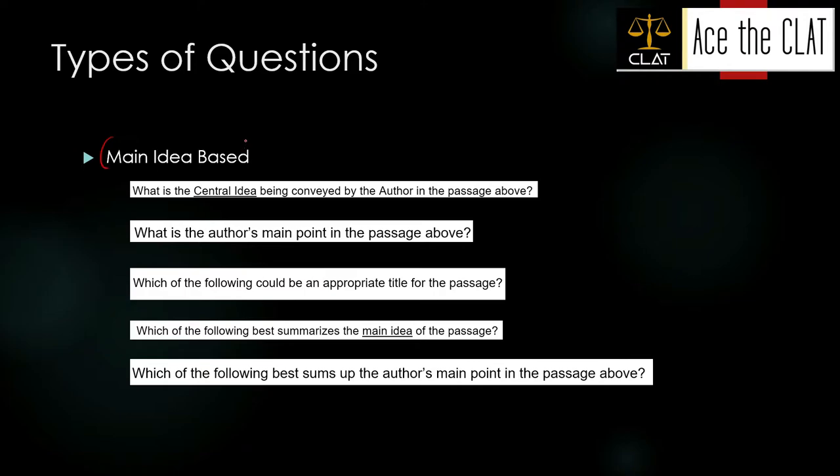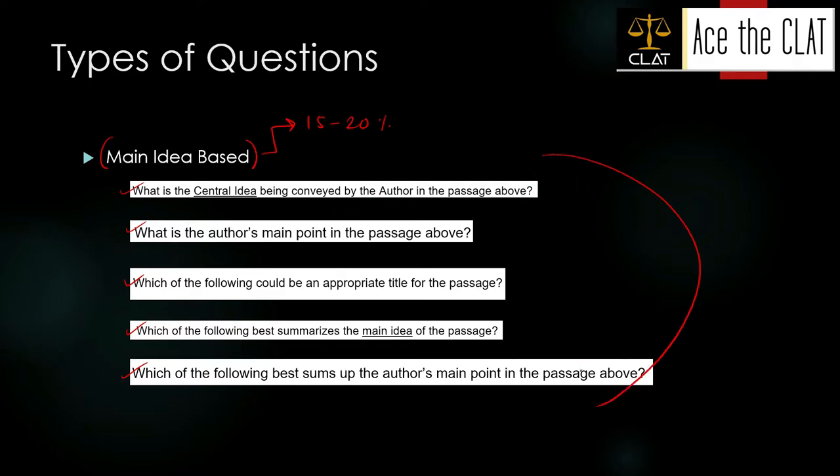So the first type of question is the main idea based question, which is found in 15 to 20% of cases. In two passages, there would be at least one or sometimes two main idea based questions. These are some of the ways in which a main idea question is framed. They can ask you what is the central idea being conveyed by the author in the passage.